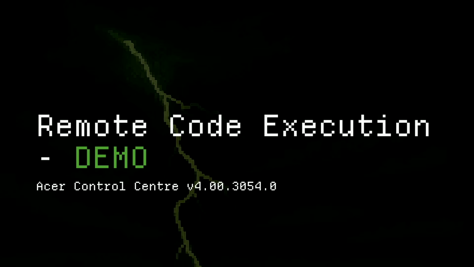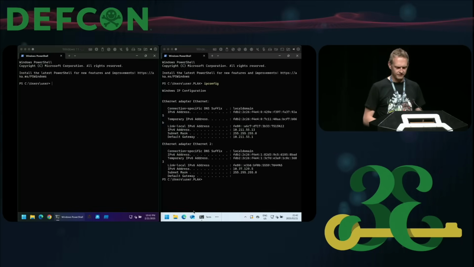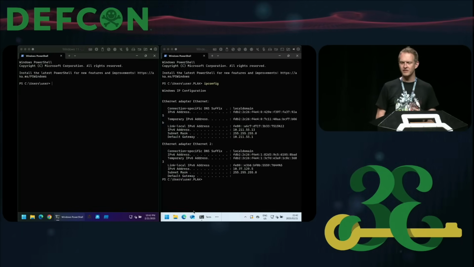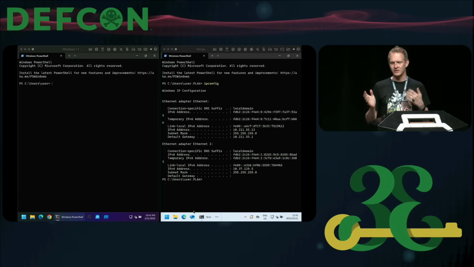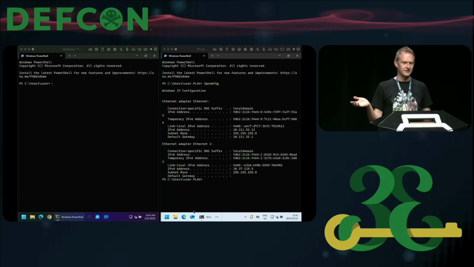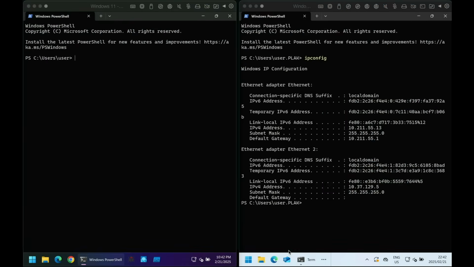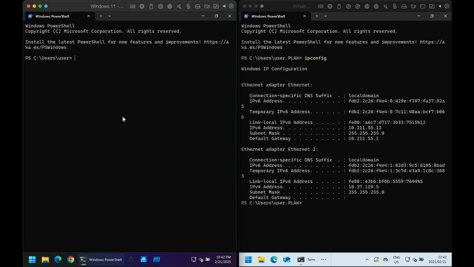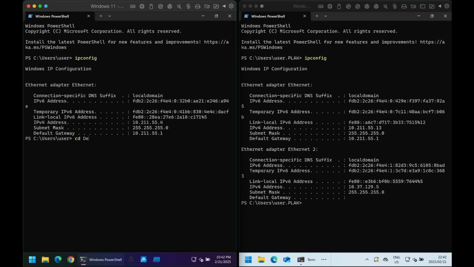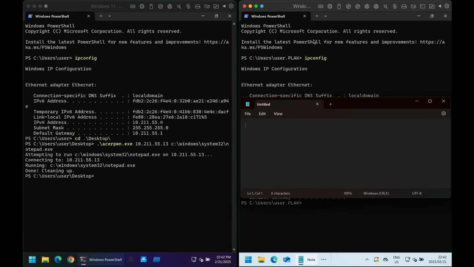So if we take a look at a quick demo, let's see what that looks like. On the left-hand side, I have an attacker VM. It's not connected to any domain or anything interesting. And on the right-hand side, there's a user running Acer Control Center. I have a quick look at what the IP config is between the two. And when that is done, I run my POC, which connects to the remote end and asks it to spawn Notepad over that named pipe.